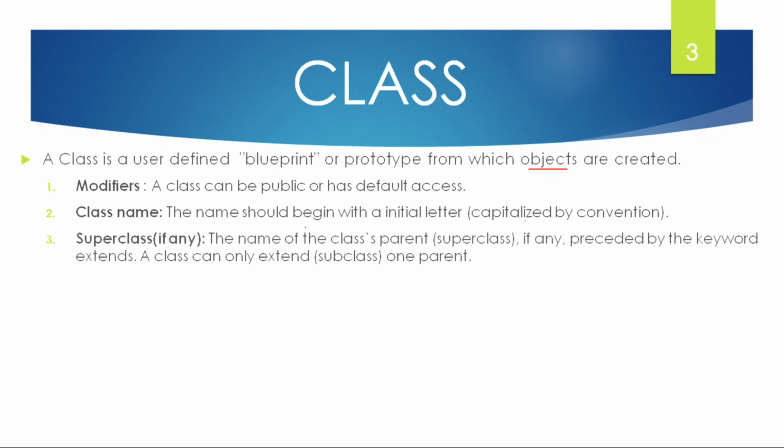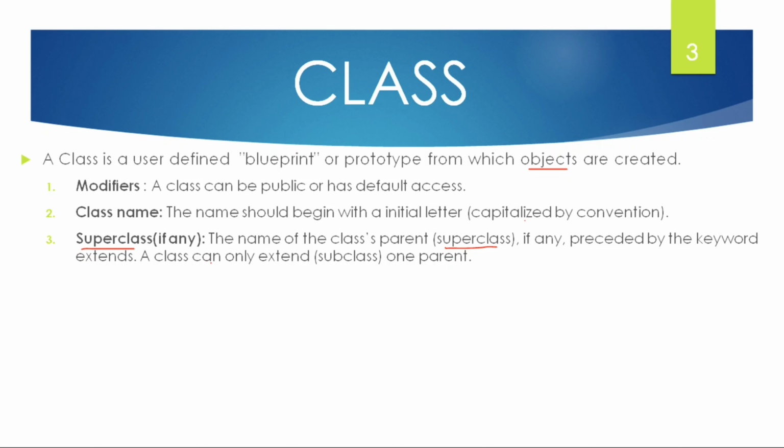And then the superclass. If you are importing the main class into the subclass, the main class acts as a superclass. The name of the class that is the parent is named as a superclass, if any, preceded by the keyword extends. A class can only extend one parent.